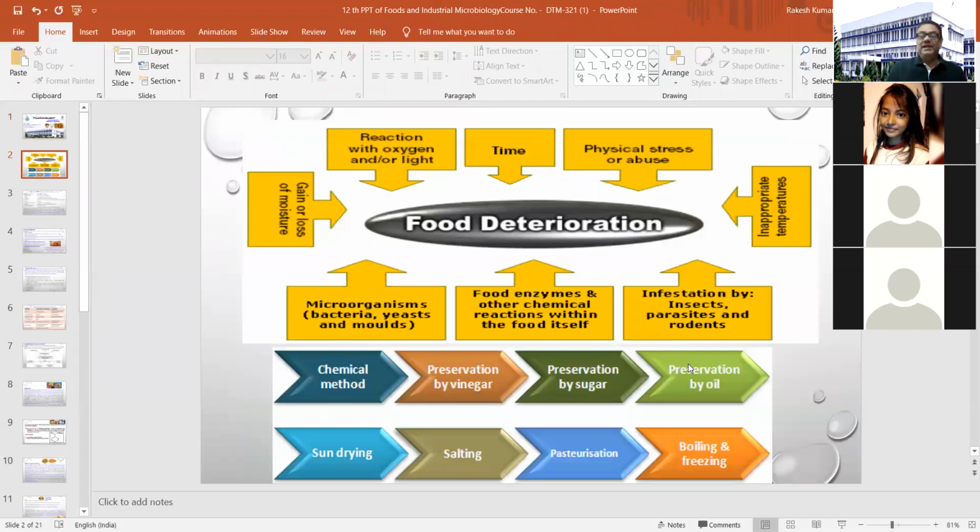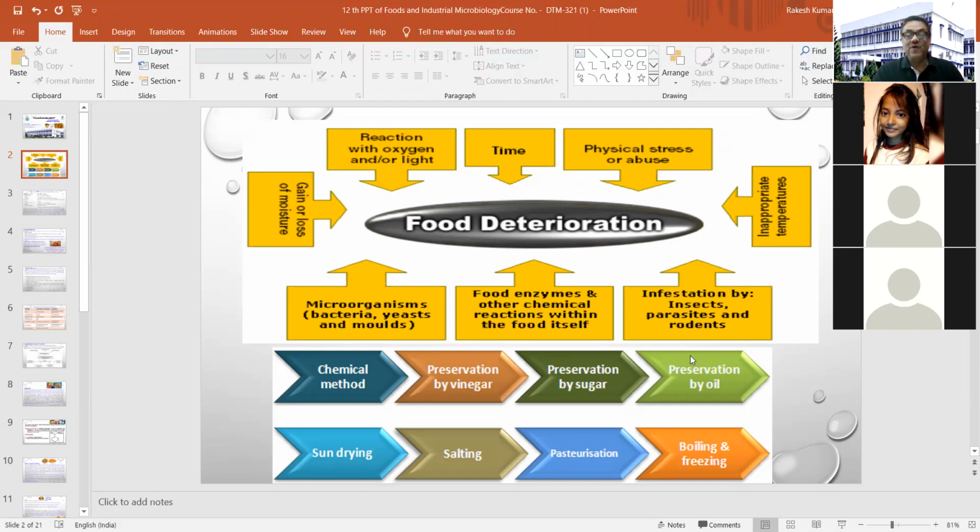So it is very important to know about food deterioration, how it is created, and spoilage problems. It is mainly because of microorganisms, bacteria, yeast, and mold, and sometimes the food enzymes and other chemicals which are responsible for different kinds of reactions within the food itself. Ultimately, it will create abnormal spoilage problems in your food. And sometimes it is because of infestation by insects, parasites, and rodents.